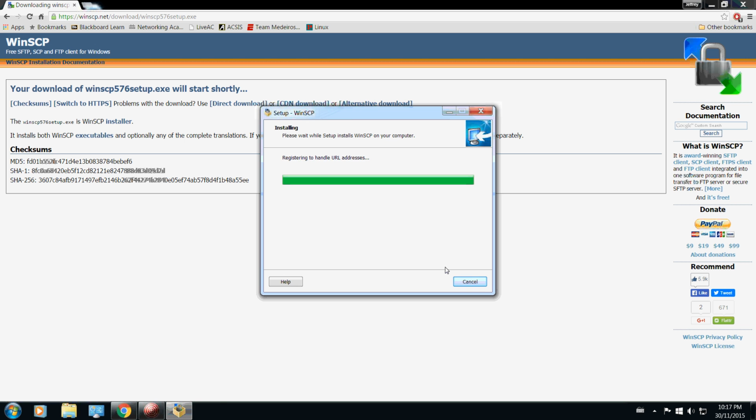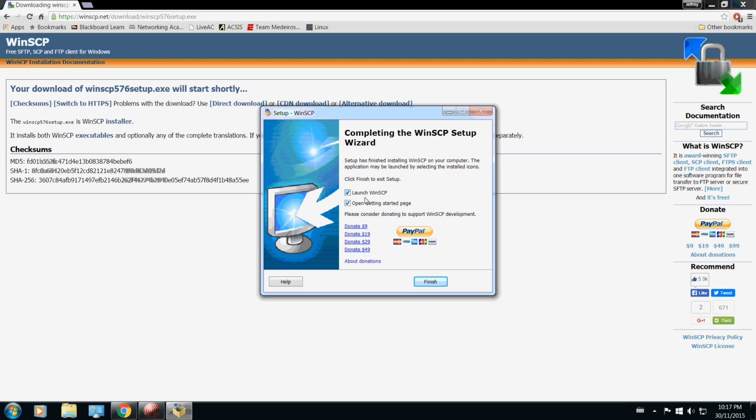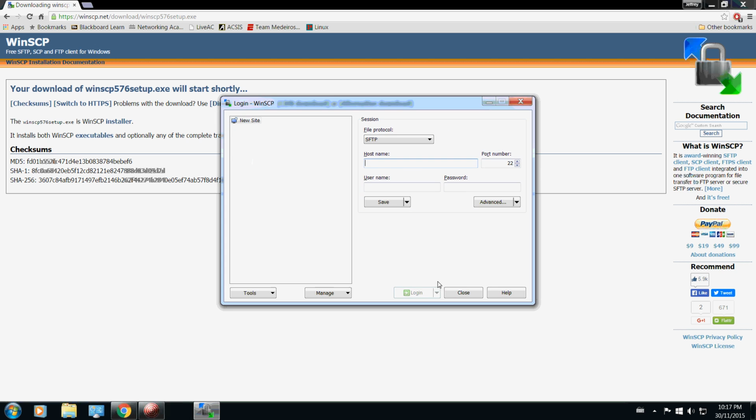It's a rather small program, nothing too resource heavy. And you'll see this little pop-up here. Now you probably won't get this window because you're downloading WinSCP for the first time. Myself, for example, I've had it multiple times, so it's just asking to import any previous settings that I've had. So I want to click no, and we want to launch WinSCP, so we're going to leave that little box checked off, and we're going to press finish.